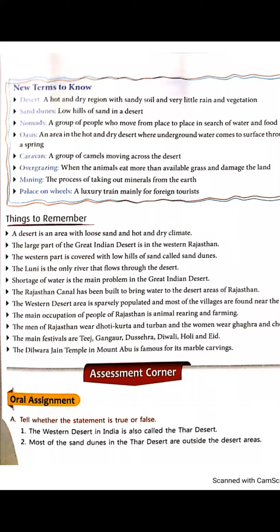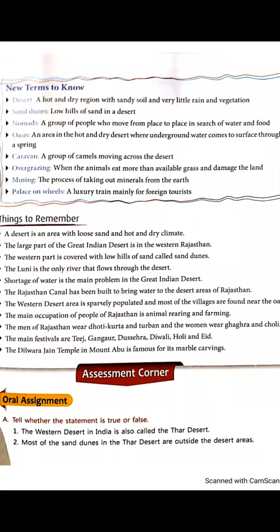That soil is not fertile for growing crops, so vegetation also grows less here. Sand dunes: very low hills of sand in a desert are called sand dunes. Nomads: a group of people who move from place to place in search of water and food.